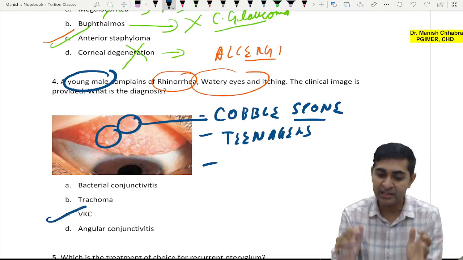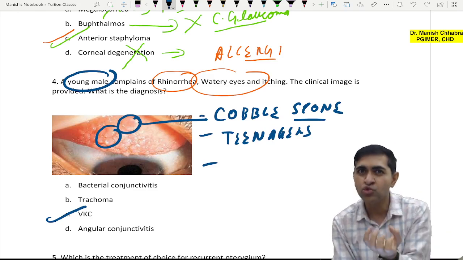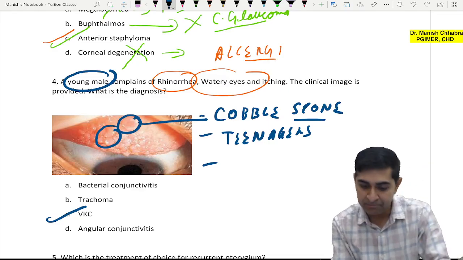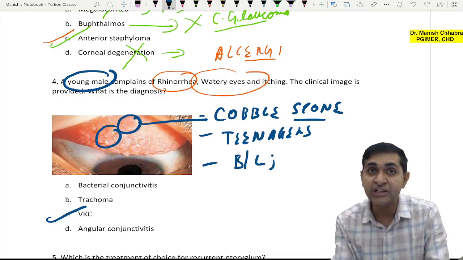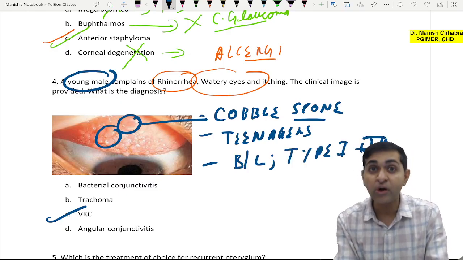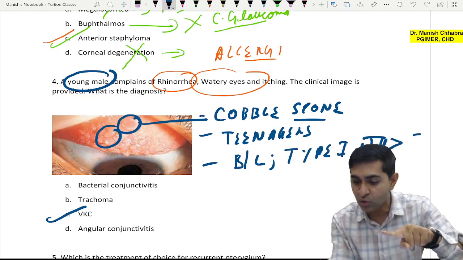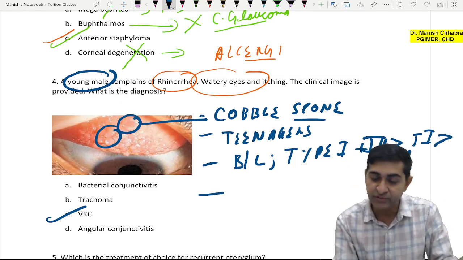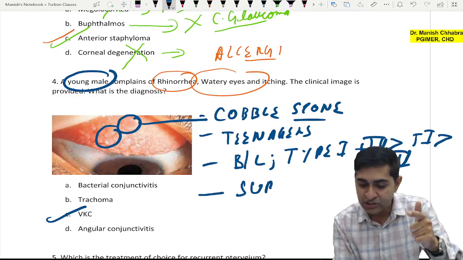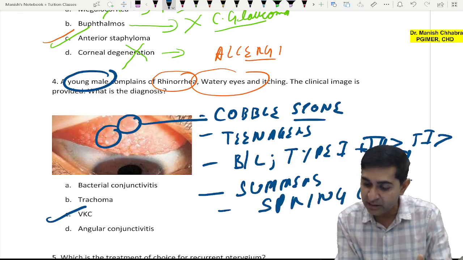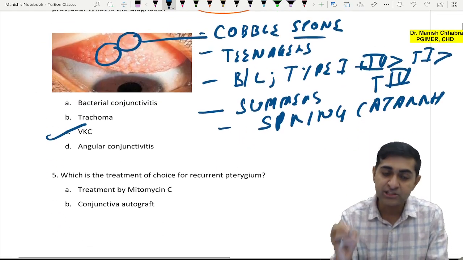Now let's do vernal keratoconjunctivitis. Let's talk about the clinical features. It is more common in males. It is a bilateral condition. It is type 1 plus type 4 hypersensitivity. If this is not in the option, go for type 1. If this is not in the option, go for type 4 hypersensitivity. Of course, it is more common in summers, but it is not known as summer catarrh. It is known as spring catarrh, and you typically see cobblestone papillae.